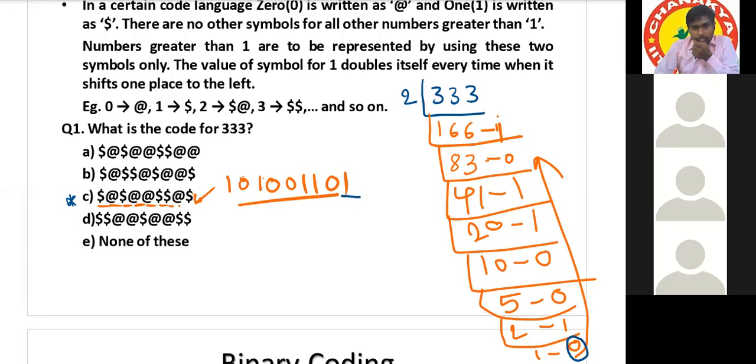Shouldn't it start with 0? No, we have to start from the last digit, from 1. In 1, 2 will not go, that's why we start from 1. Understood.